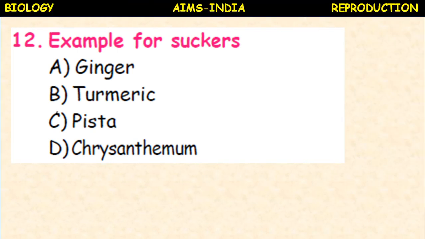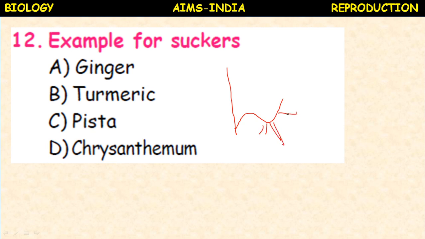Next, example for suckers: ginger, turmeric, pistia, not pista, pistia, chrysanthemum. So in chrysanthemum what happens? Actually this is the parent plant. One of the branches of the parent slowly bends and touches the soil, which produces the roots.